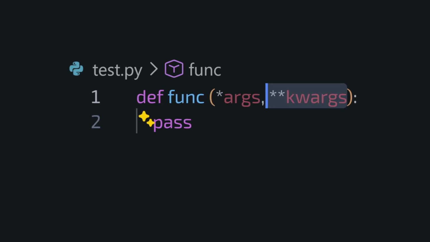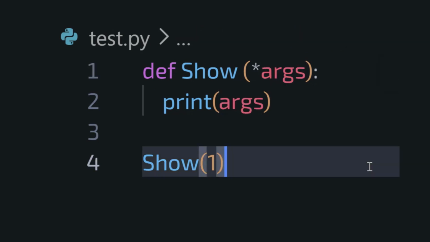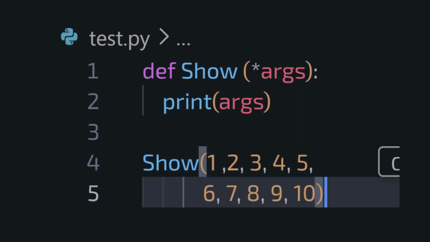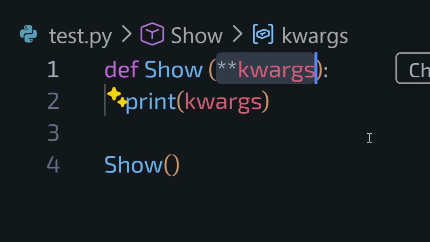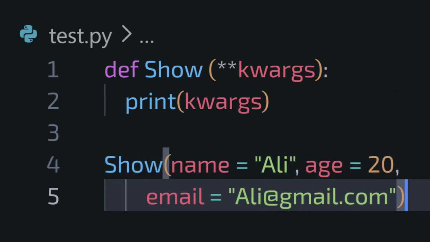Here's the interesting part. Star args lets a function accept many values without knowing exactly how many you will pass. For example, 1 value, 3 values, 10 values. Python collects them all into one place. And double star kwargs does something similar, but for named values, like name, age, email. Instead of collecting simple values, it collects labeled values.